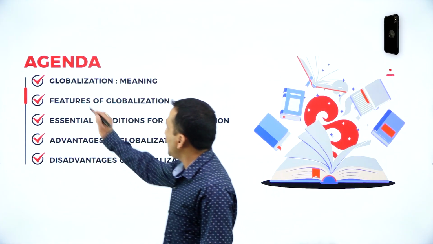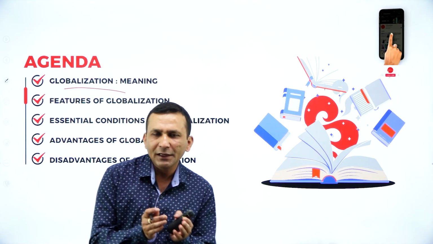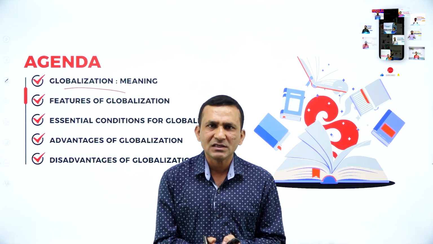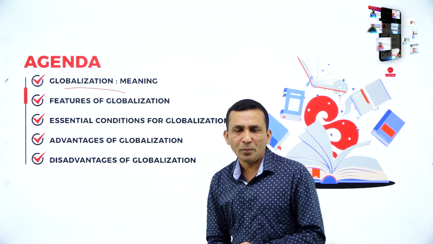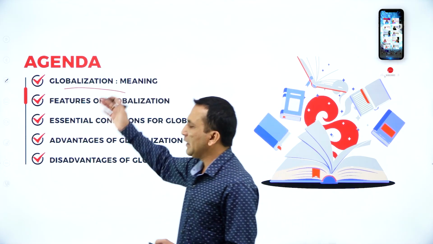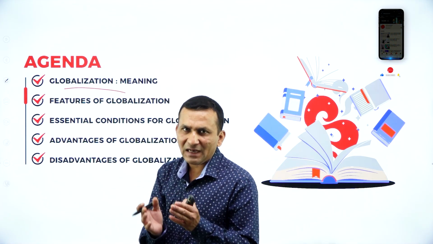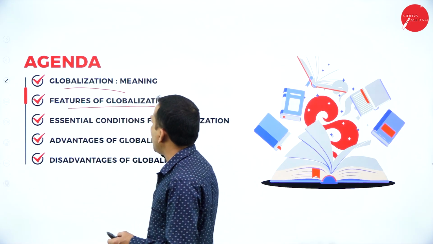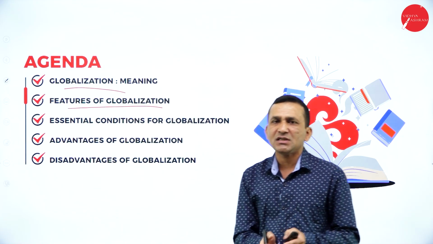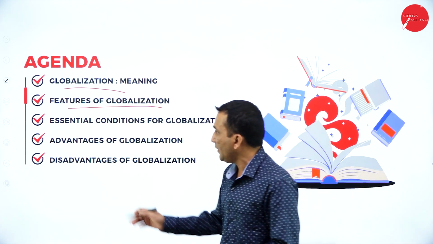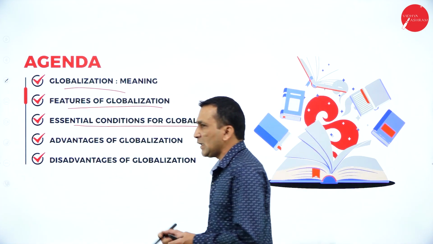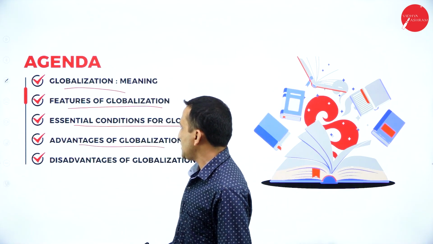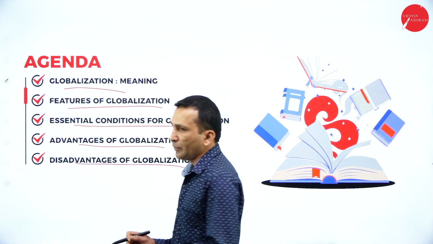And today my agenda is globalization. You know, in the year 1991, the LPG policy was introduced. Because of globalization, we are trying to compete with the global economy. So you will get to know the meaning of globalization, how it operates for the individual country, the features and characteristics we can identify here, the essential conditions for globalization, and the advantages and disadvantages of globalization.